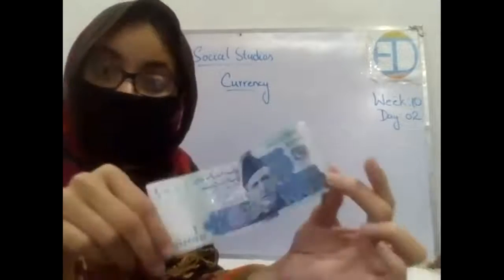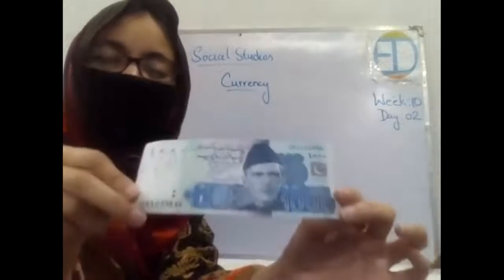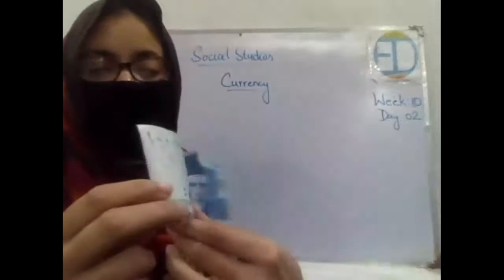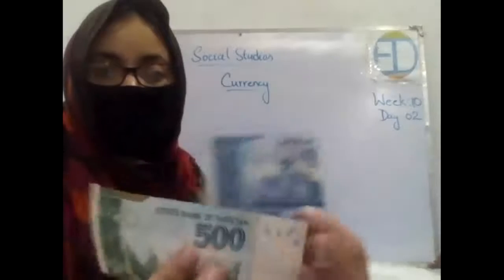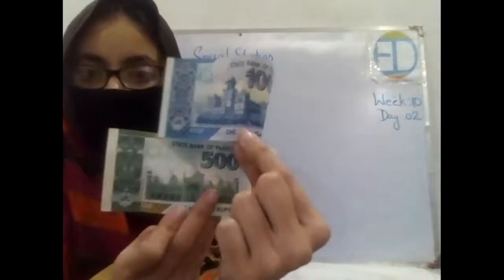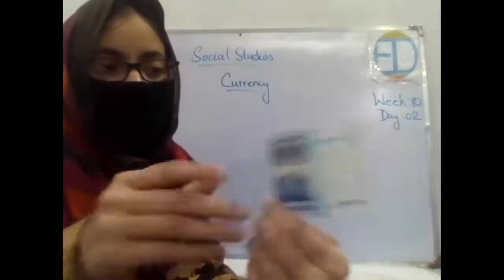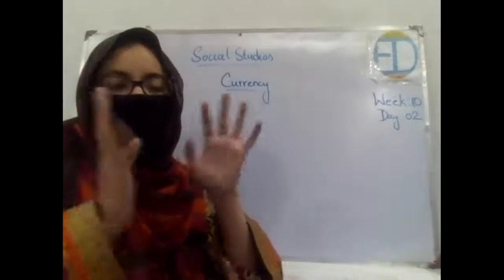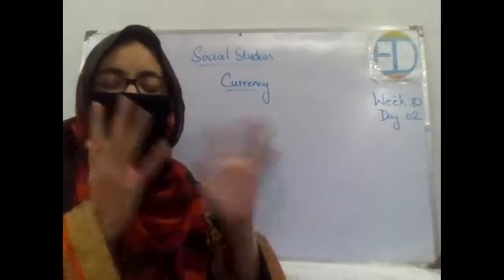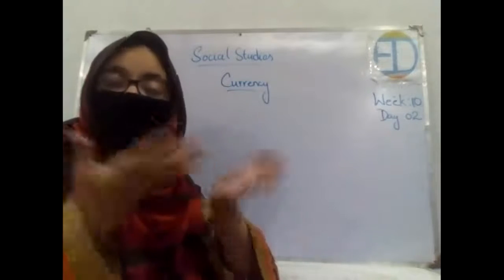Some Eid notes are made for the kids on Eid days, and their backside is very different from this 500 rupees note. See, these are totally different. Similarly, all the other notes, the 10, 20, 50, 100, 5000, are also different.